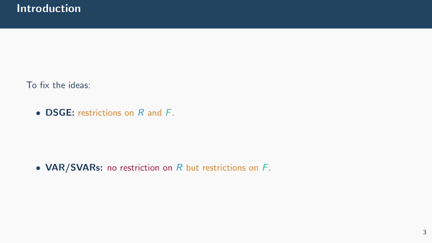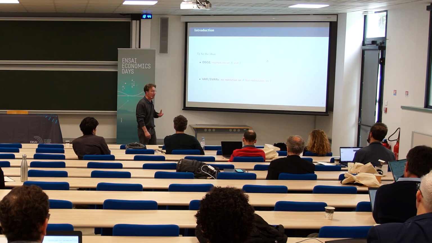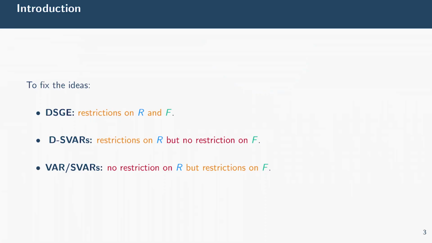Either zero restrictions, for example, or long-run restrictions, or sign restrictions, whatever you can imagine, but you have to impose restrictions in order to uncover structural shocks. And to summarize, our approach asks which type of organization of R allows us to freely identify F. So it's a general problem.